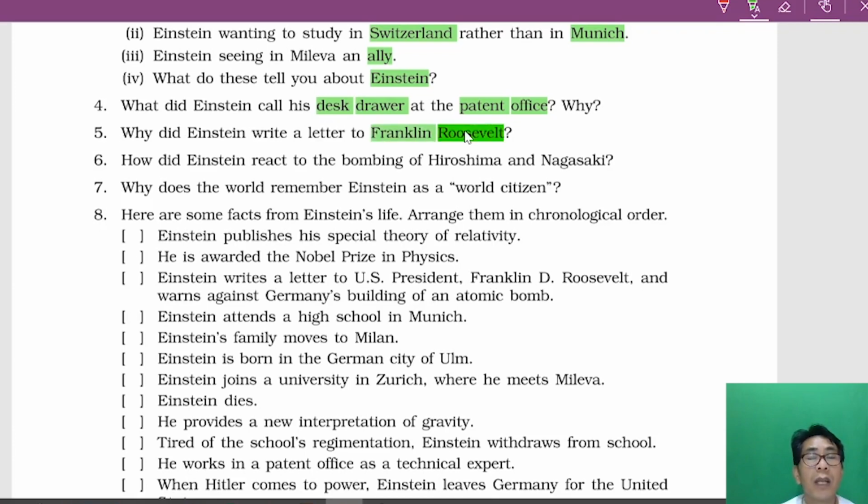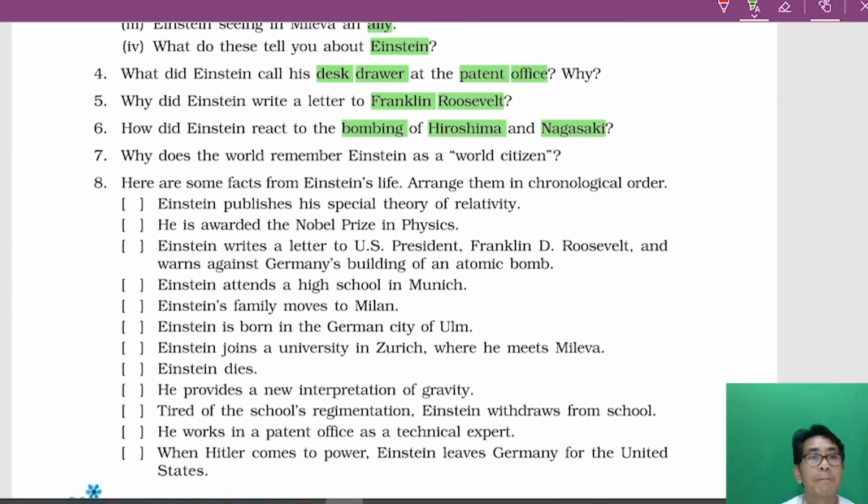On the request of his colleague, because they feared that the Germans, the Nazis, would build the atom bomb. Okay, yes, because they discovered nuclear fission. Remember? Now, number 6, how did Einstein react to the bombing of Hiroshima? Einstein was totally saddened by the extent of the destruction in Hiroshima and Nagasaki. So he wrote a public missive. He wrote an official letter to the United Nations.